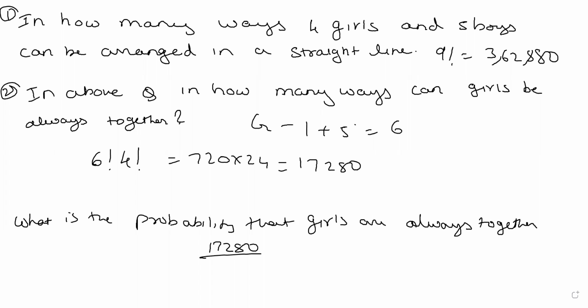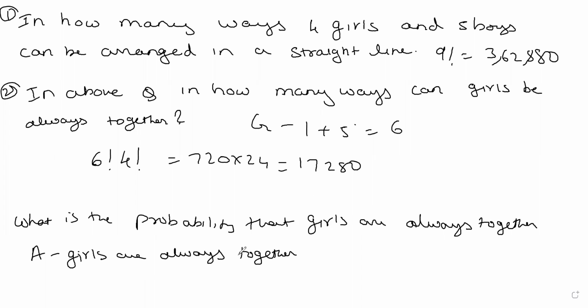So I will say let A be the event that the girls are always together. In how many ways can we do event A? Because probability is generally of an event, I said A is the event that girls are always together.